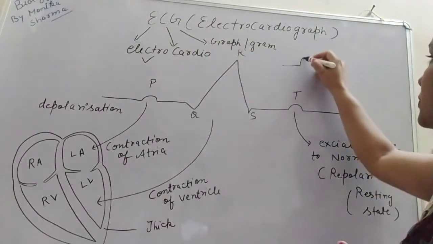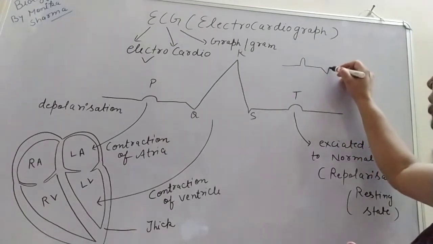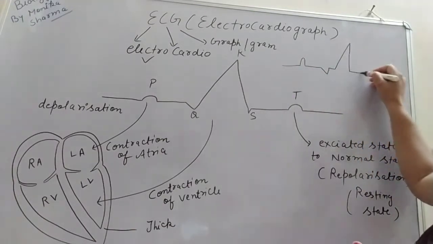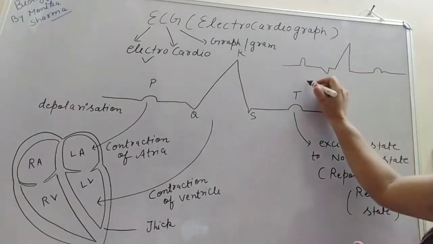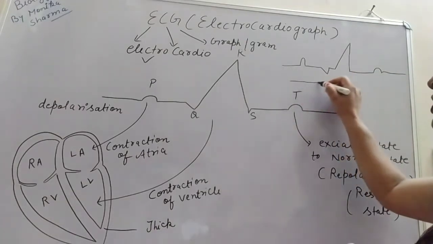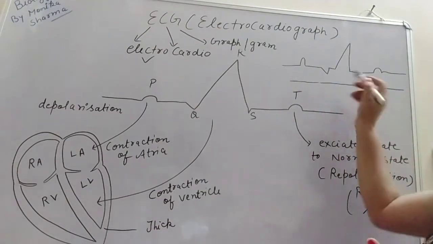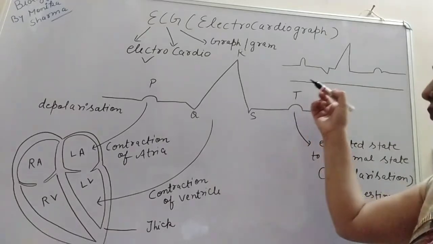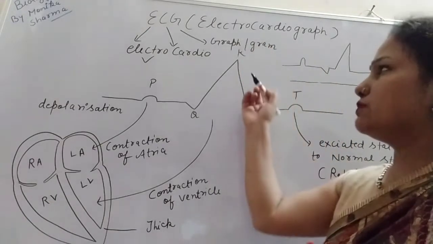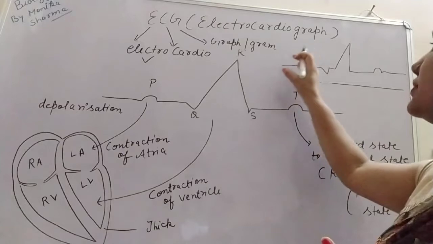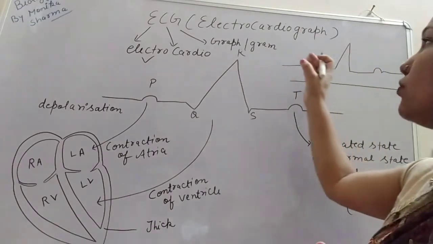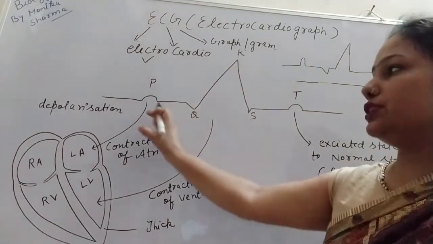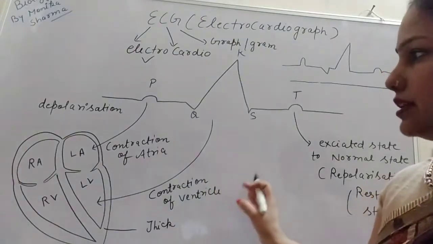You have seen the electrocardiograph of a patient like this. In movies also it is like this, but if the patient is dead, then you have seen only a straight line. So what are these terms, why do we get this type of graph, and what is the representation of these terms? So let us understand.